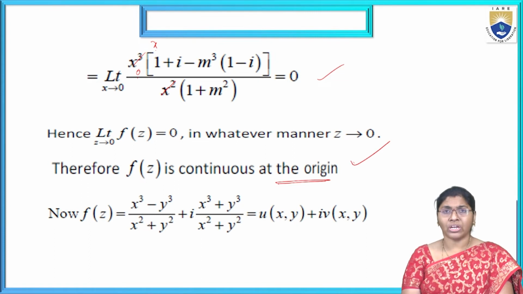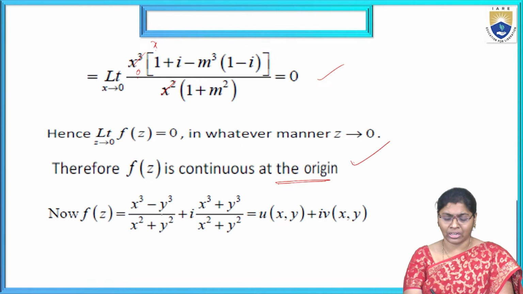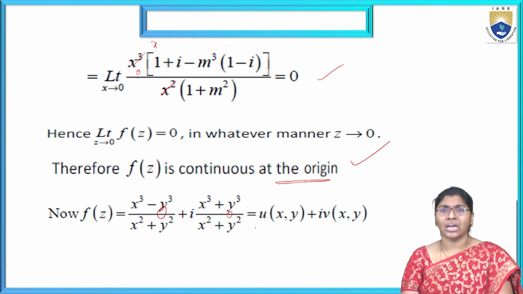Now, f of z equal to, splitting the parts, x cube minus y cube by x square plus y square plus i into x cube plus y cube by x square plus y square, separating the real part and imaginary part individually. Then u equals x cube minus y cube by x square plus y square and v equals x cube plus y cube by x square plus y square.